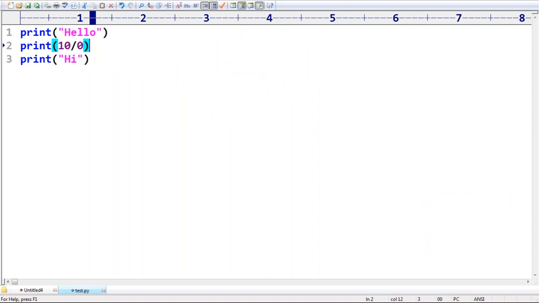What do I have to do? I need to handle it. Very simple. Just take special care. Of course, the finally block is there, we will discuss it. Among these three lines, which is the risky code? Can you please spell out? First line, second line, or third line? Second line, because there we are performing some arithmetic operation. That's why it is risky code. That risky code we have to take inside a try block. Within the try block, if you get any problem, immediately the except block is going to get the chance.